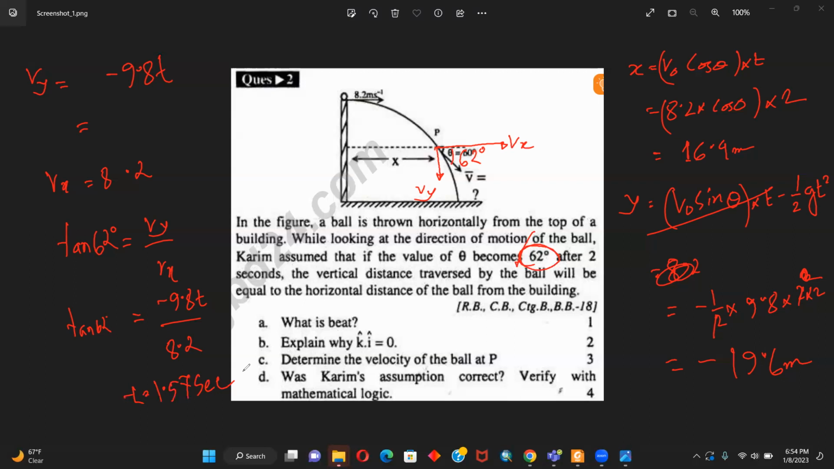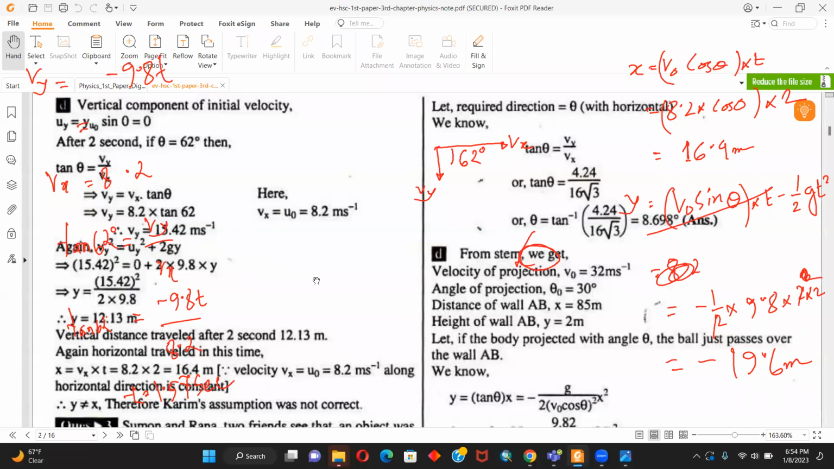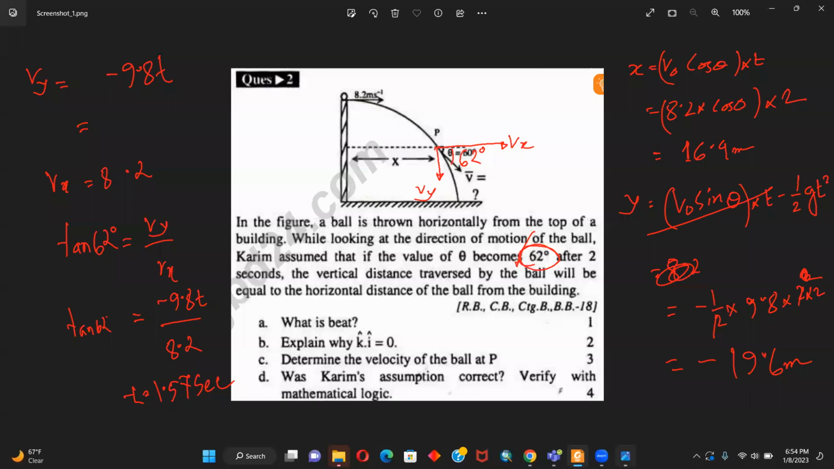But whichever way you prove it, say for instance you have chosen 62 degrees and done it the way they have done, I will give you full marks. And if you consider that after 2 seconds, let us check the velocity, the distance along the y-axis and the distance along the x-axis, I will give you full marks as well. So whichever way you feel comfortable.